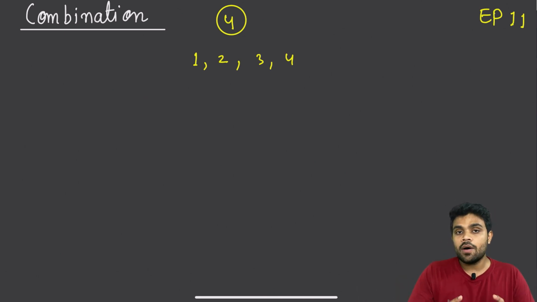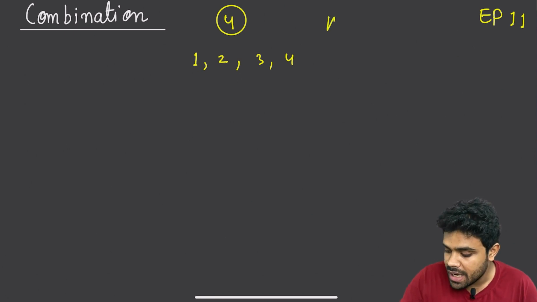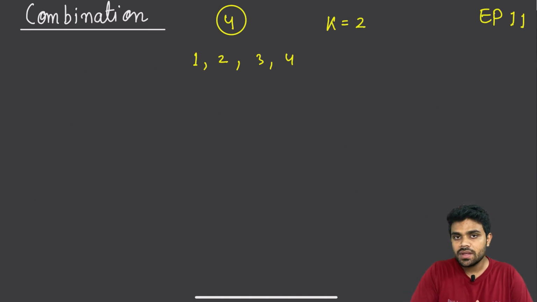Now, how many numbers do we want to select? We want to select k numbers. Let's say k is equal to 2. So you will be given two things. One, the upper range, which denotes that you have all the options from 1 till that range to select from. Second, the number of elements that you want to select. So now, out of 1, 2, 3, 4, you want to select 2 elements.